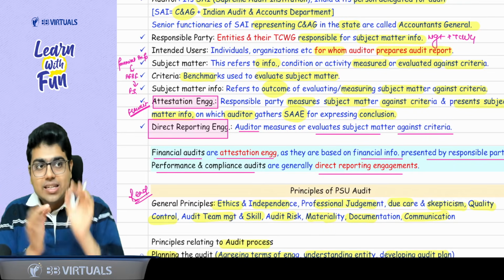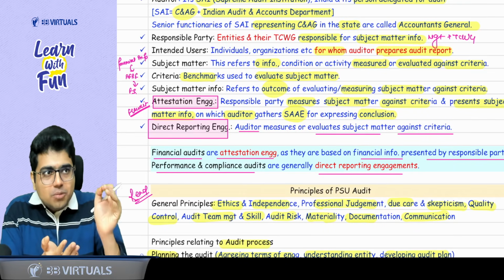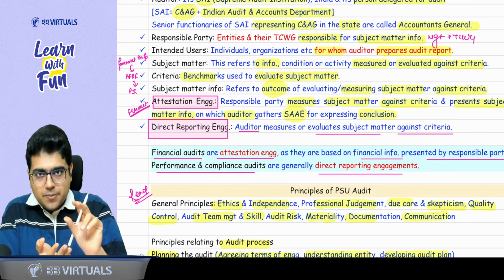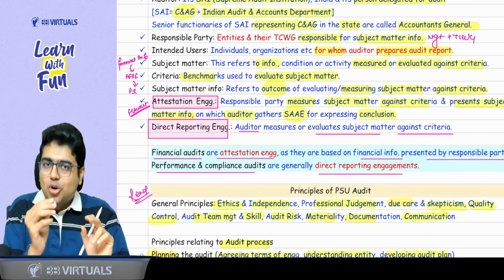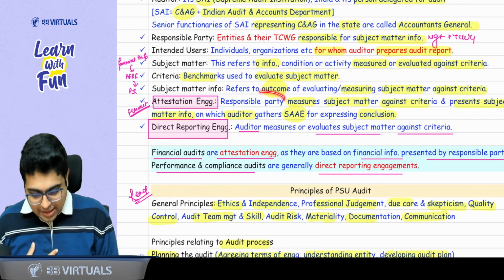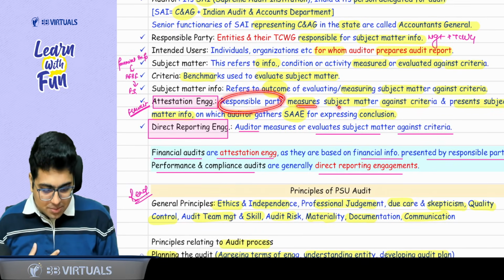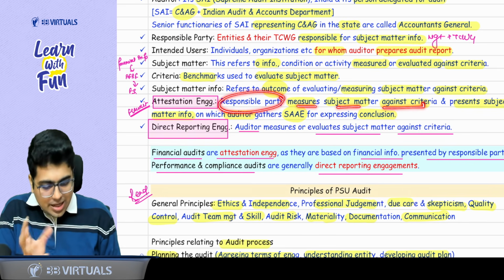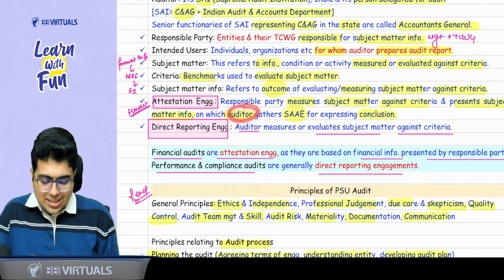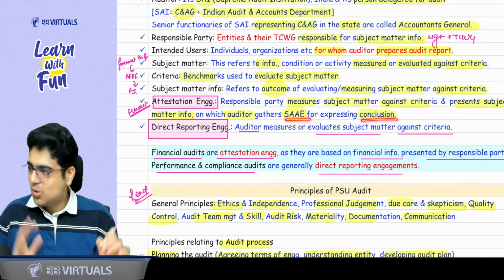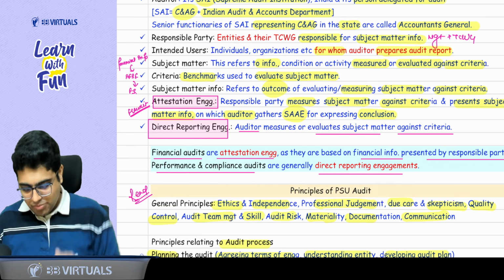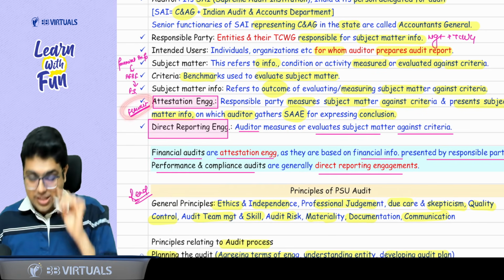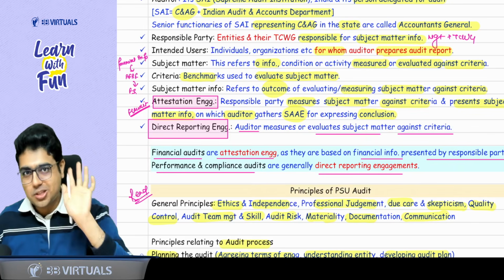So can I say subject matter information is prepared by the responsible party and you just have to give your opinion. So it says the responsible party will measure the subject matter against criteria. That means prepare the subject matter information, and the auditor just needs to collect evidence to give the conclusion that everything is right or not. Example, financial statement audit. This example-based thing can be asked in MCQ.